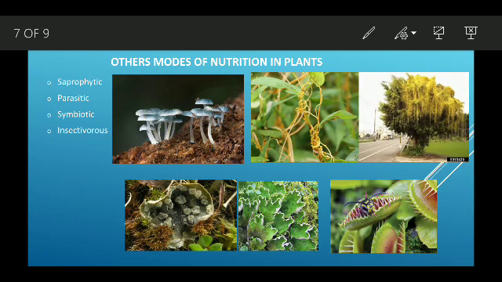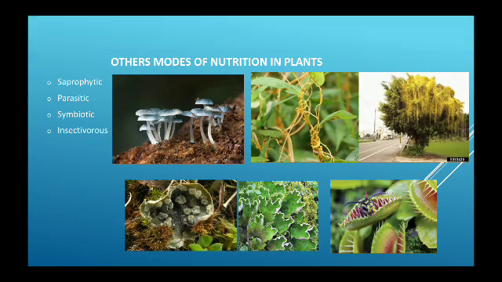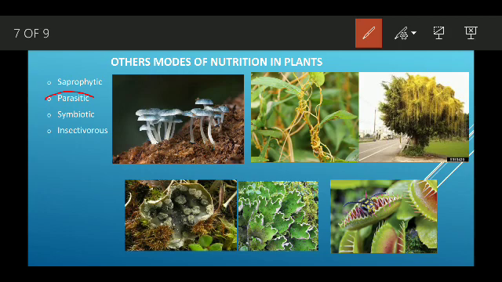Okay, the next is parasitic. In the parasitic type of plant, there is a plant which cannot prepare its own food. So it lives on another plant. It derives its food from this other plant, which is able to survive on its own. That kind of plant is called parasitic.